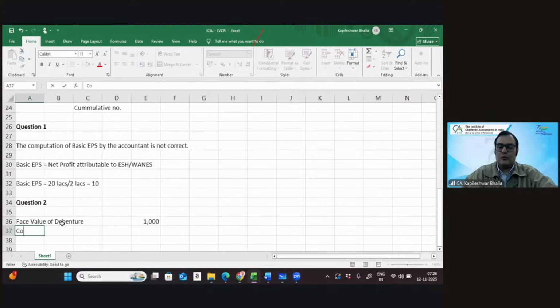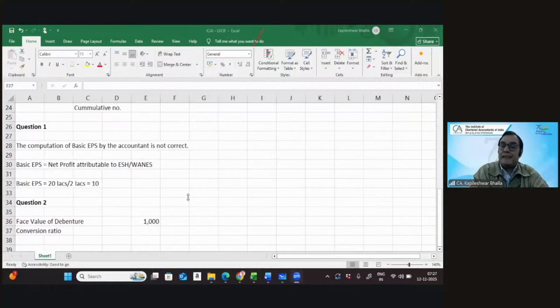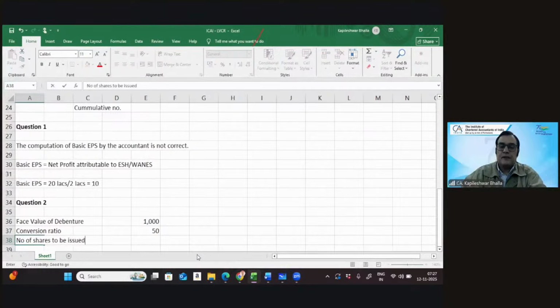And we can say the conversion ratio. The conversion ratio was that we were giving a total of how many shares? I think it was 50. So in P&L for the company, it is an expense written off. That's absolutely correct. So the conversion ratio in this particular case was 50. So the number of shares to be issued, as was decided originally, works out at 20.